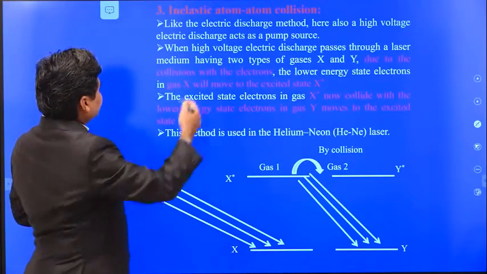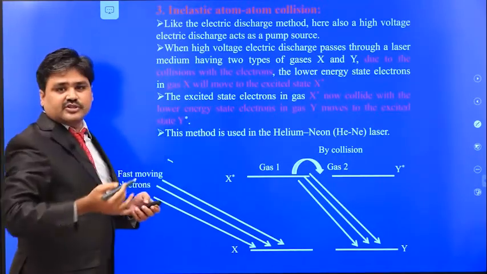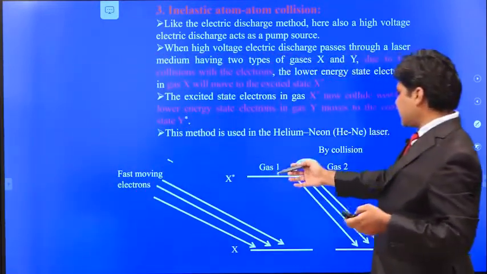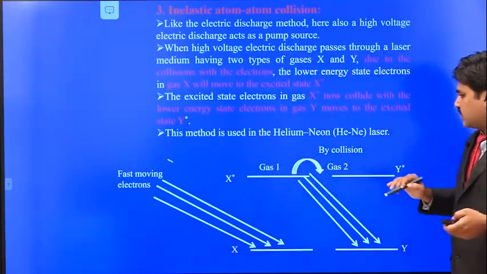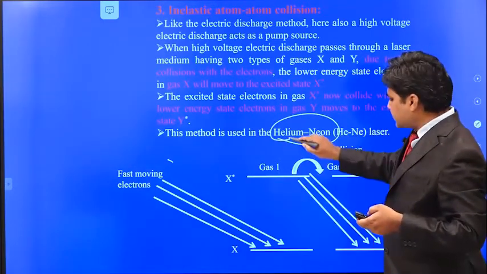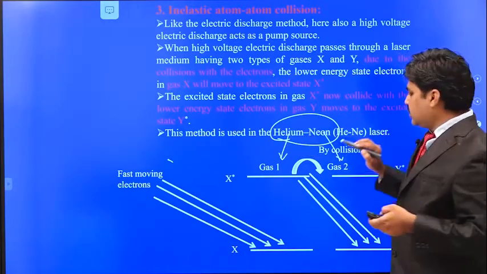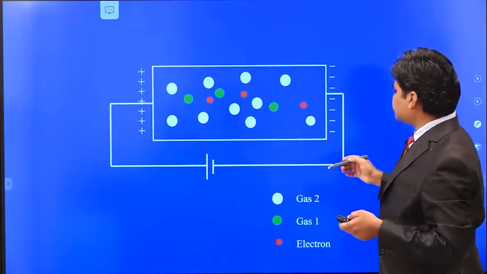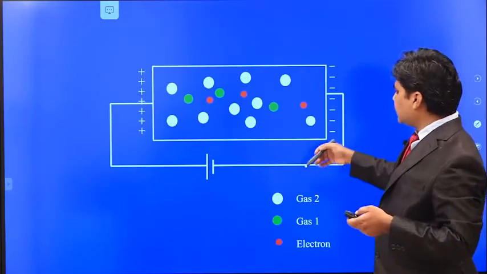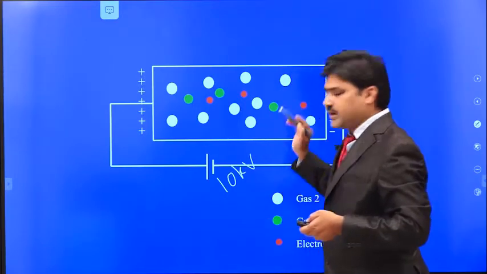Next one is the atom-atom collision. This is the same as the electrical discharge method, but here we use two types of gases: the first is gas 1, the next is gas 2. We use this method in the helium-neon laser source. Let us say helium is gas 1 and neon is gas 2. Similarly, we apply a large amount of electricity, around 10 kilovolts.